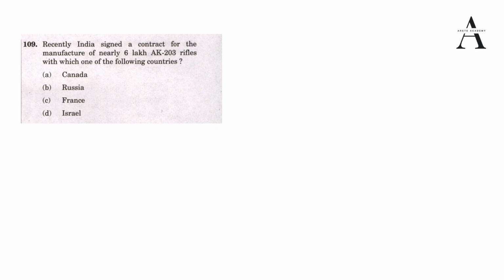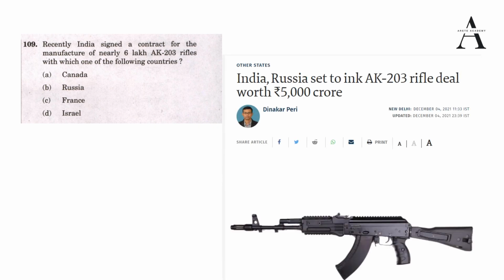Before we jump to the answer, I will tell you the answer, but by looking at the next article, you can know the answer directly. So this article was in news on December 4, 2021. And again, we have taken all the articles from The Hindu itself, so that is the only newspaper which we as aspirants read. It is saying "India, Russia set to ink AK-203 rifle deal worth 5,000 crore rupees." Okay, so the answer is B, that is Russia.